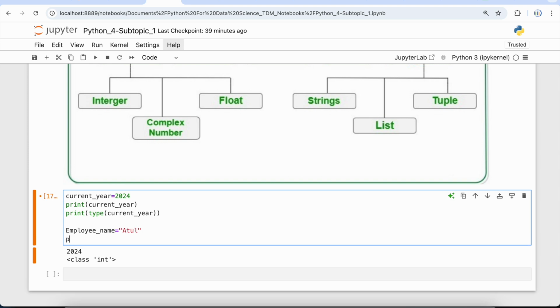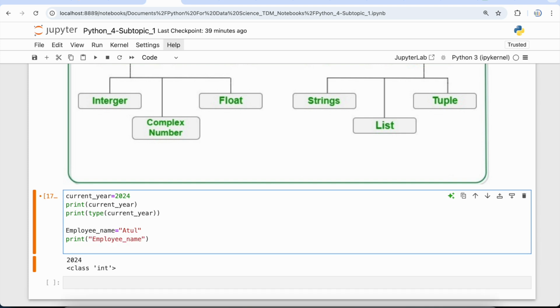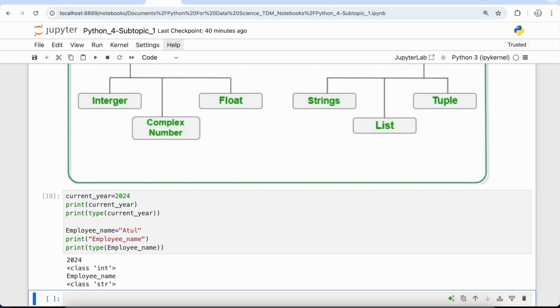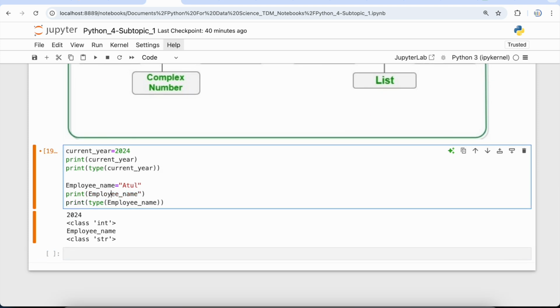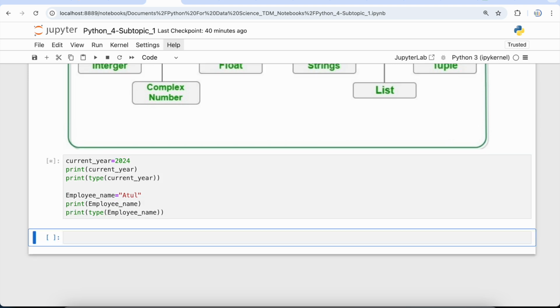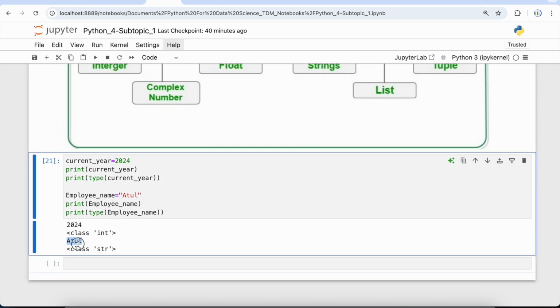Okay, now if I'm printing this employee_name, and then if I print type of this employee_name, you'll see that this employee name would be printed and the type would be printed as string. Let's run it. So we have employee name. Okay, let me remove this underscore and again run it. So we have employee name as Atul and class is string.